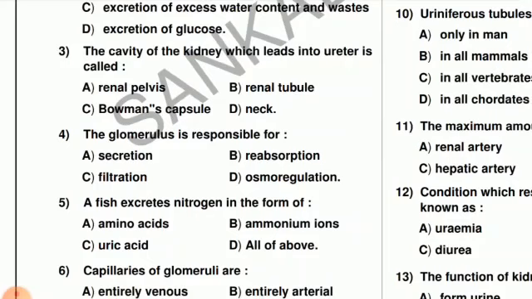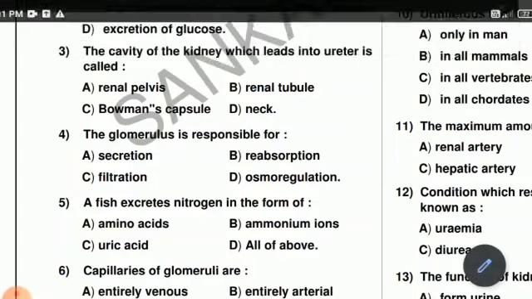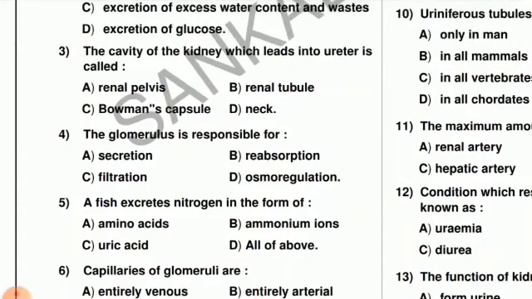Option is option A. Next question: the glomerulus is responsible for secretion, reabsorption, filtration and osmoregulation. This is the cavity which is present in the nephron, and the glomerulus is the network of blood capillaries inside the Bowman's capsule, and this is responsible for filtration. Here the right option is option C. The next question, that is question number 5.